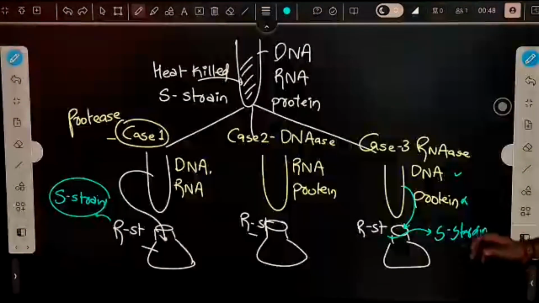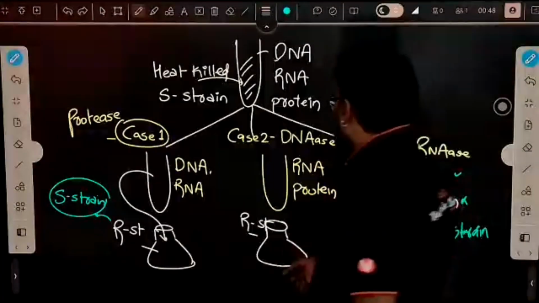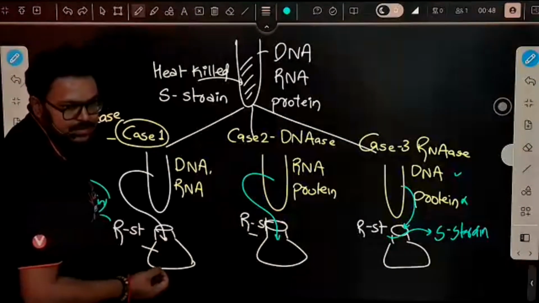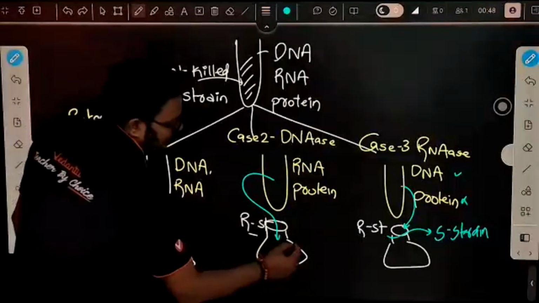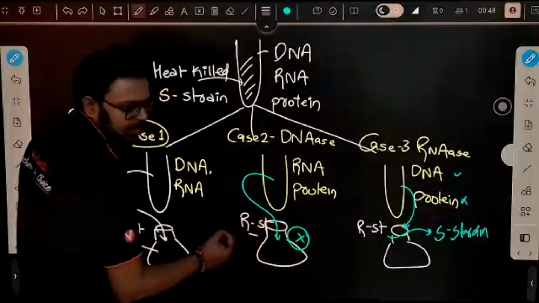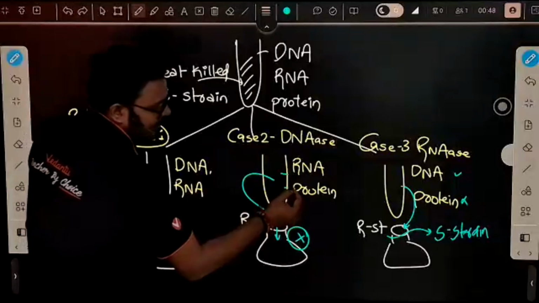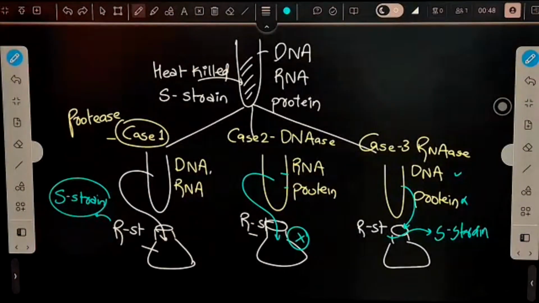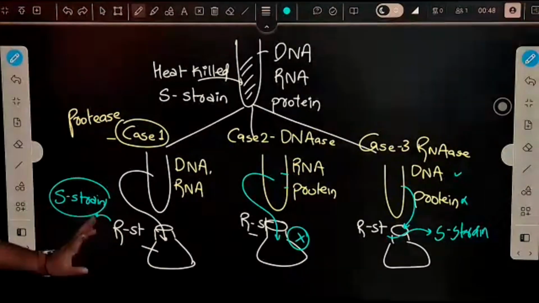Final confirmation came from case 2: when its content was added into the R strain conical flask, there was no change because it contains RNA and proteins. So we got the idea that the transforming principle might be DNA.